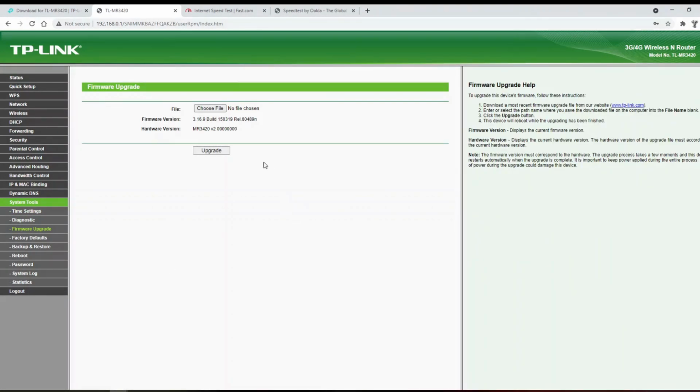The firmware version remains as what we upgraded. So it means our workaround is working.